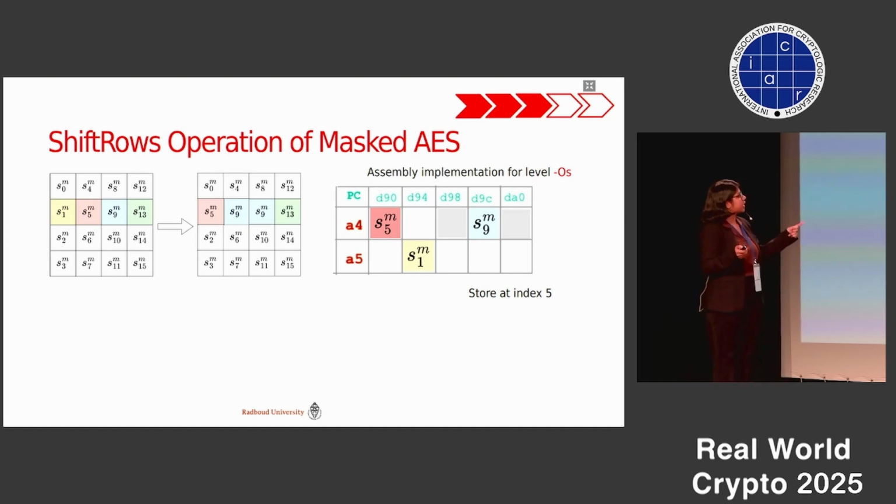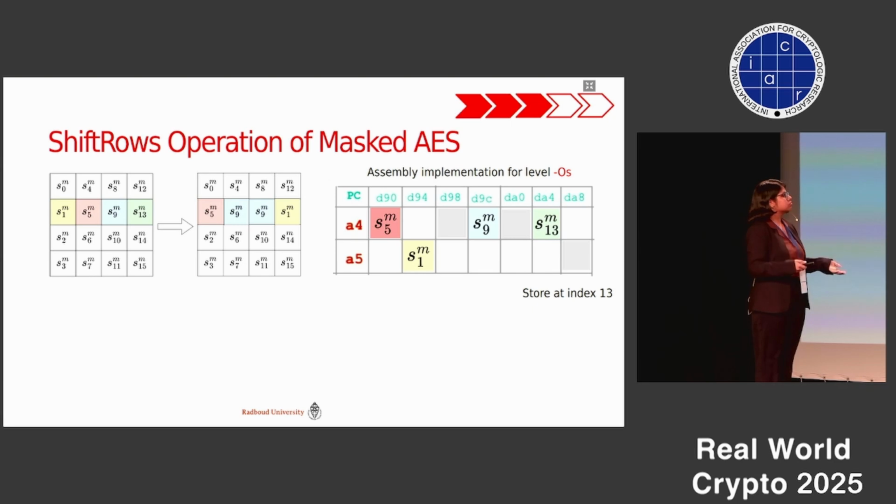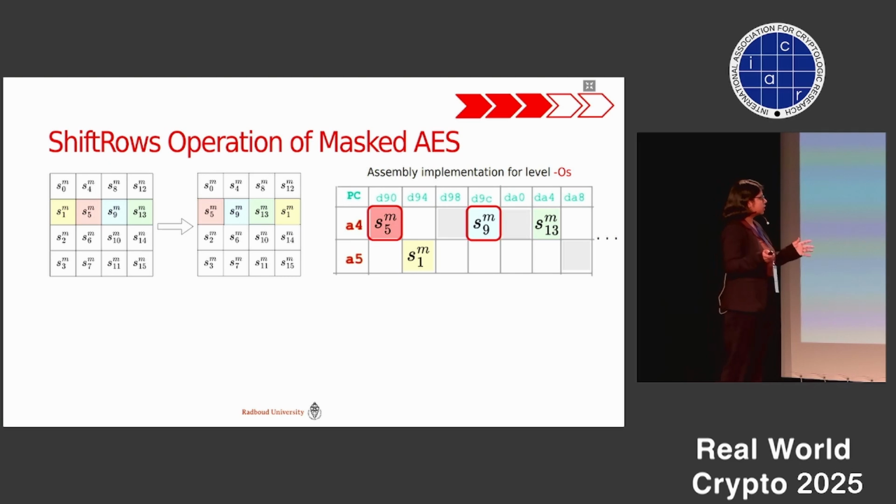And then it again stores the value of byte 9 into the index 5. And next it loads byte 13. And after this, it loads byte 1 into the shifted position. And again, it stores byte 13 into the shifted position. So now what I want you to focus on here is that we see a load, store, and a load interaction.